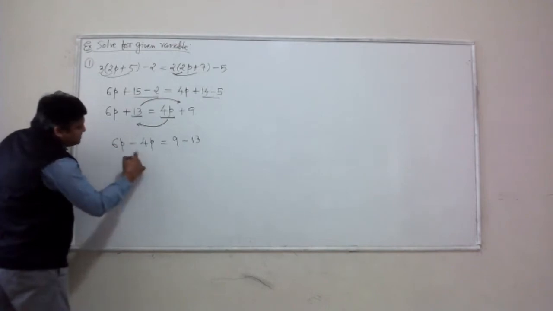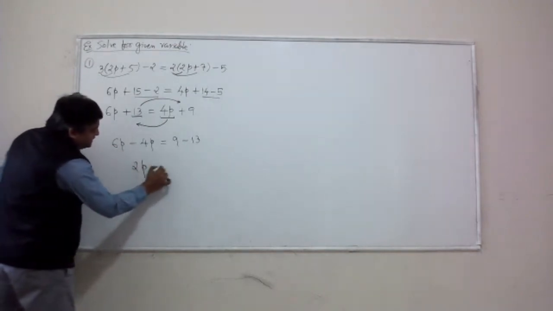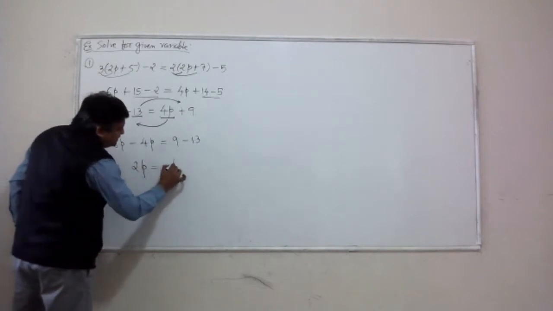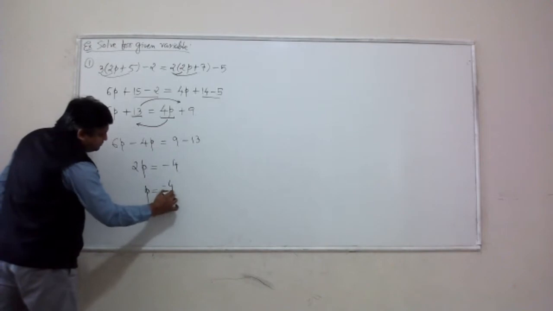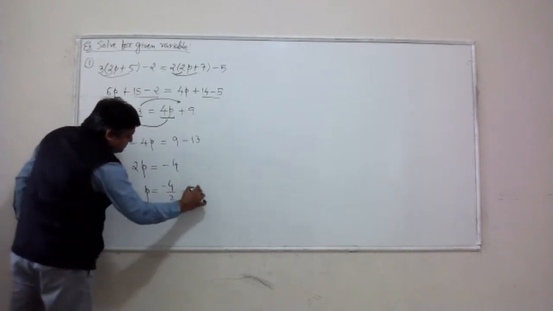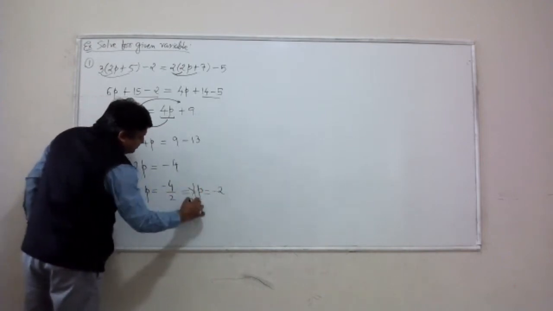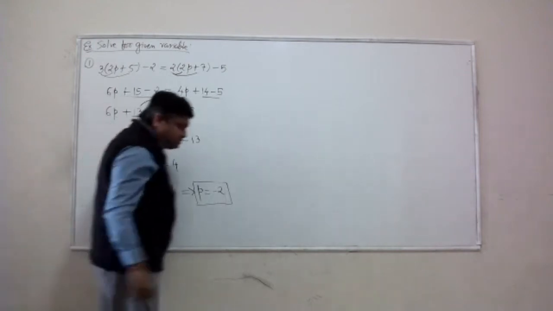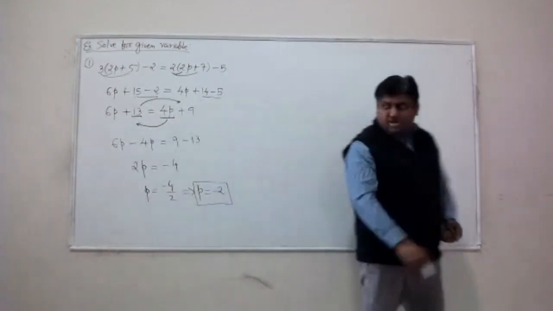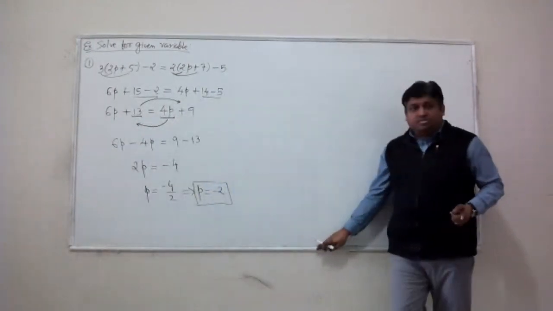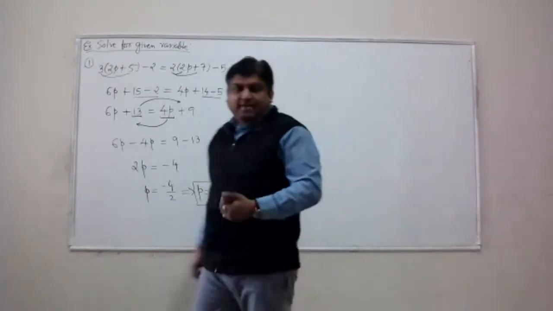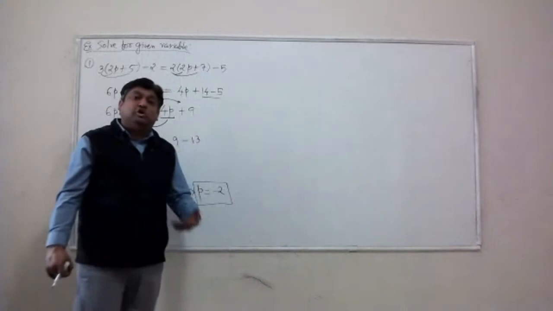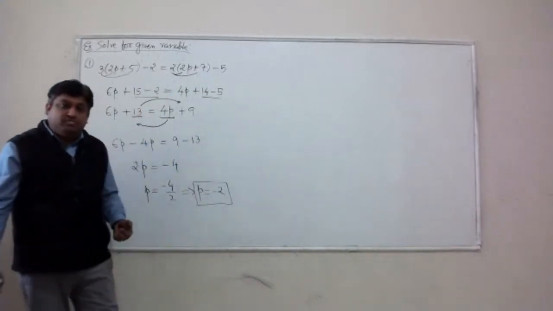Okay. So as I say, no need to write an additional step there. 6p minus 4p is 2p. 9 minus 13, negative 4. Divide both sides by 2. I end up getting p equal to negative 2. And that is the solution of our linear equation. All right. Let's try to create an example where we need to solve a quadratic equation.